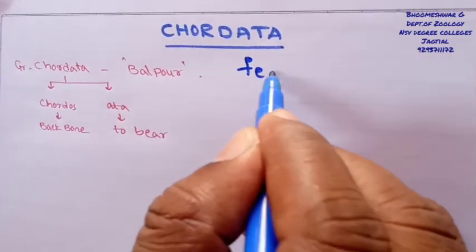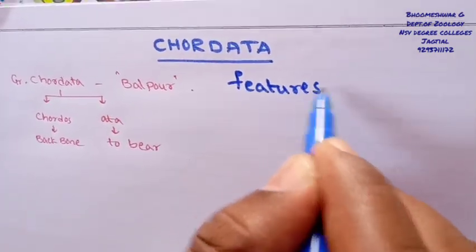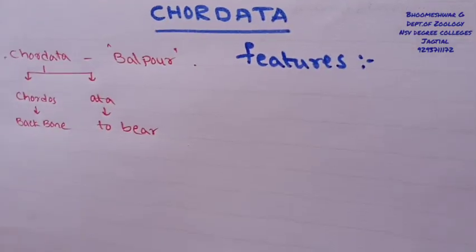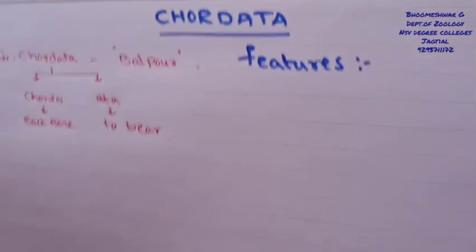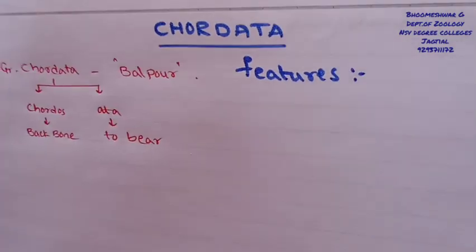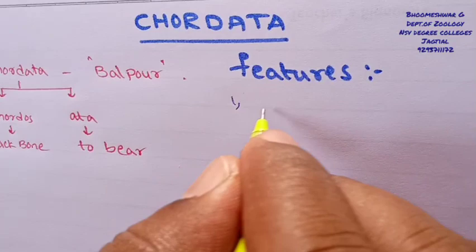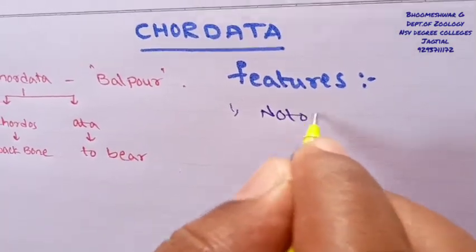These chordata organisms have some salient features, especially diagnostic characteristics either in the embryonic stage or adult stage. Of these, the first characteristic is the notochord.